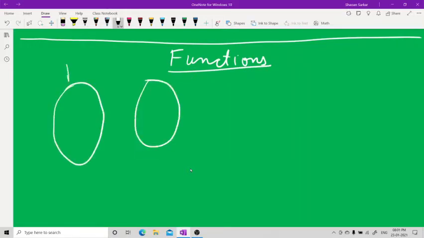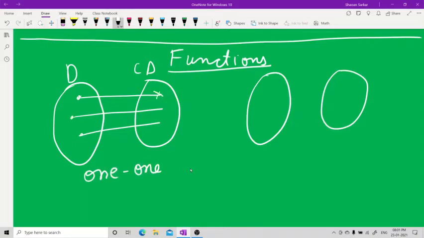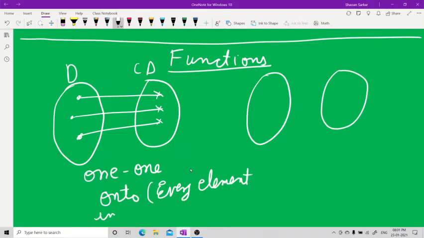You know, now this is the domain, this is the codomain. Now this is another one I'm making, and see, everyone is going to everyone. This is 1-1, 1 is going to 1 only, and this is 1-1 onto. Why onto? Onto because every element in the codomain has a pre-image.